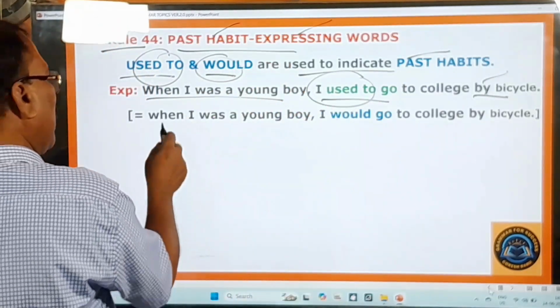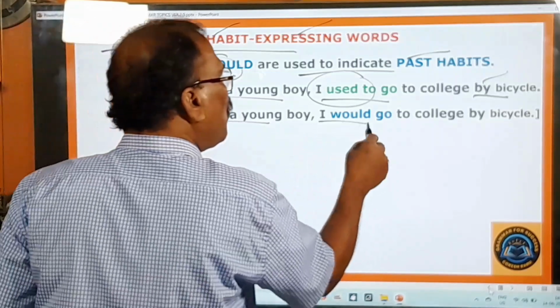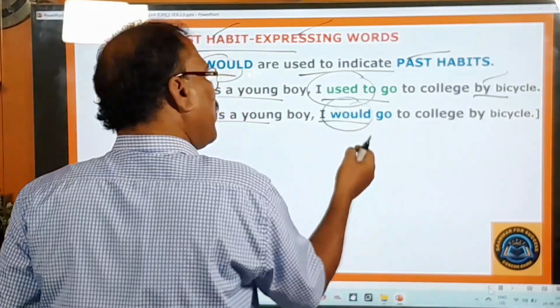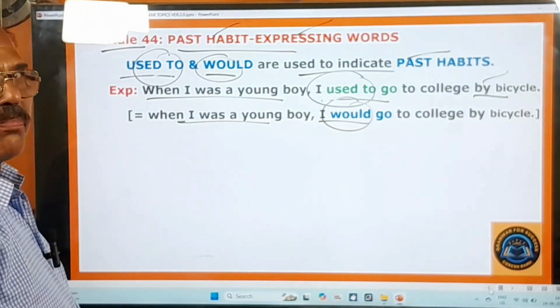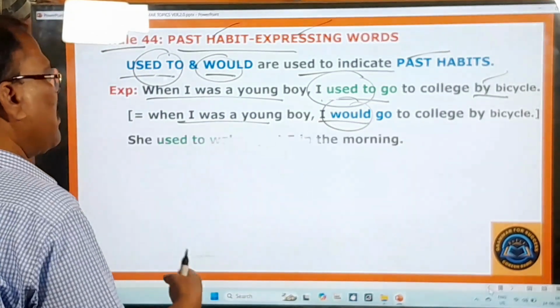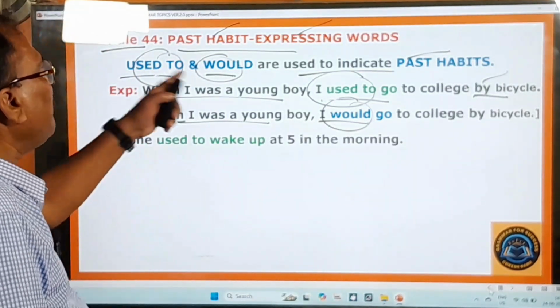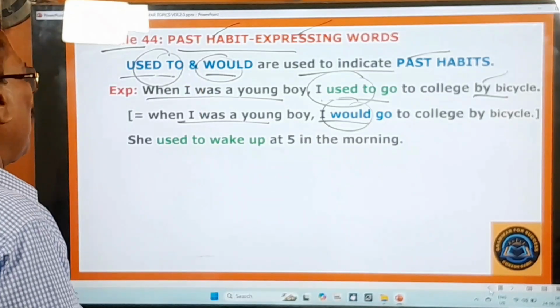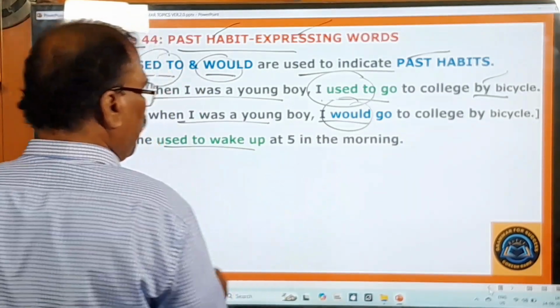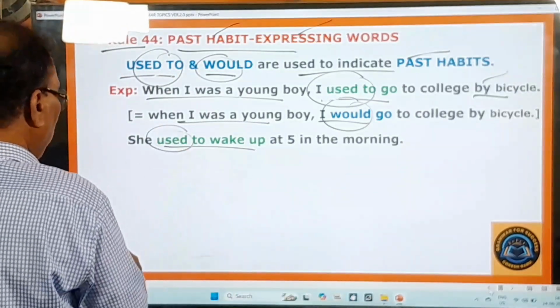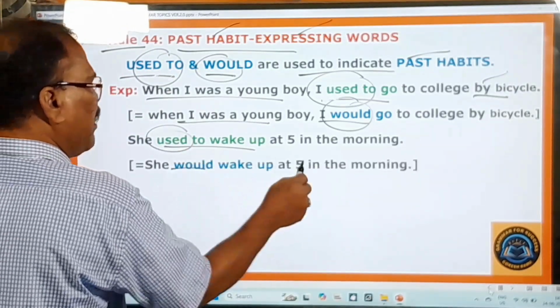So you can also say, when I was a young boy, I would go to college by bicycle. So whether you use would or used to, both convey the same meaning for past habit. You can express the past habit with either of them. She used to wake up at 5 in the morning. You can also say she would wake up at 5 in the morning.